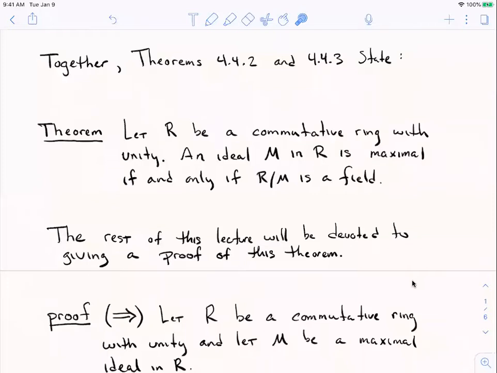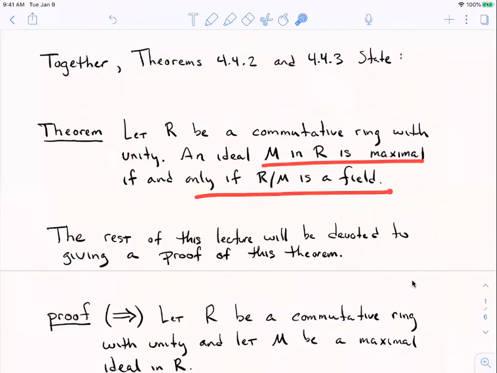All right, I've rolled this into an if and only if theorem. Theorems 4.42 and 4.43 in your book together comprise the if and the only if statements here, the necessary and sufficient conditions. Okay, so let's take a look. What does the theorem say? It says if you take a commutative ring with unity, so we're going to be assuming that the multiplication in our ring is commutative and the ring has a 1, then an ideal in that ring is maximal if and only if the quotient by it is a field.